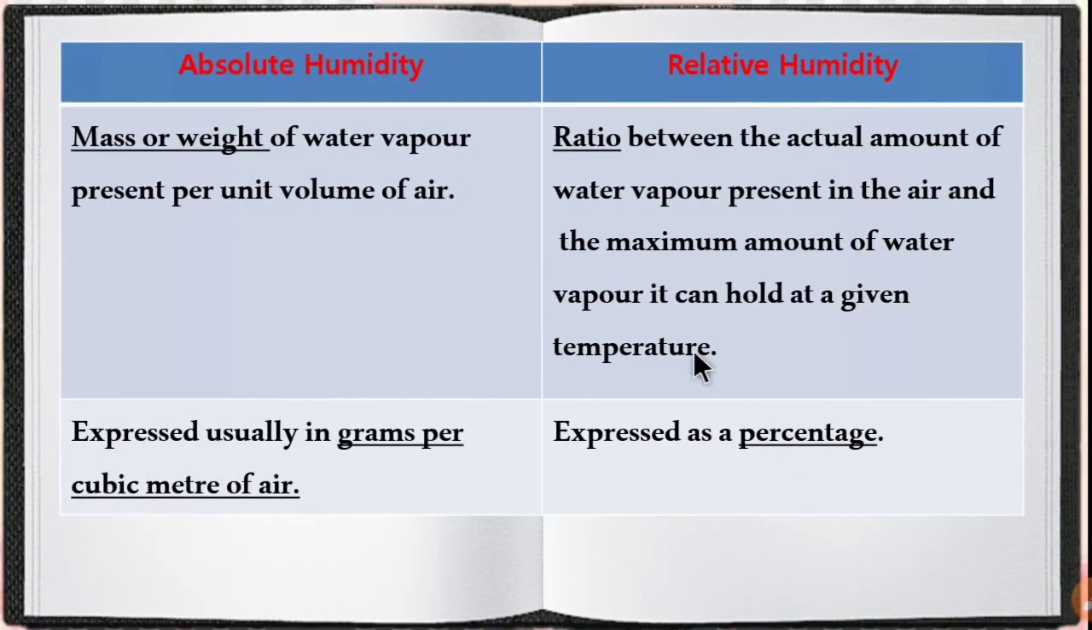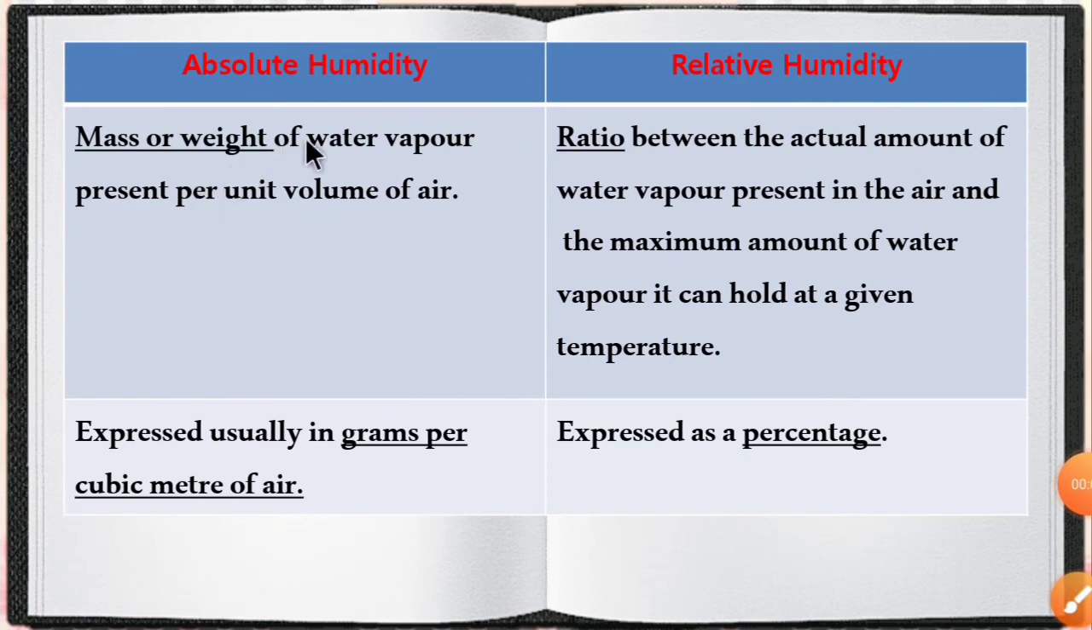So now let's move on to another distinguish: between absolute humidity and relative humidity. Absolute humidity means the mass or weight of water vapor present per unit volume of air. Relative humidity means the ratio between the actual amount of water vapor present in the air and the maximum amount of water vapor it can hold at a given temperature. Absolute humidity is expressed usually in grams per cubic meter of air. Relative humidity is expressed as a percentage.